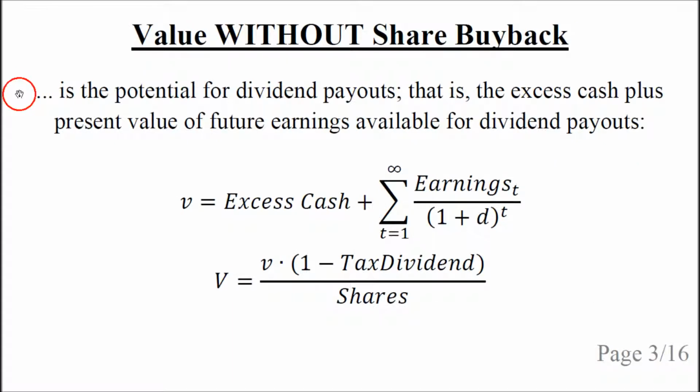I recommend that you watch the first talk on share buyback valuation, and I will just give a brief recap here. The value without a share buyback is the potential for dividend payouts. That is, it is the excess cash that could be paid out as dividends now, plus the present value of future earnings for eternity. So we have the time t going from 1 to infinity of the earnings, and then we take the present value by dividing with the discounting. The value per share and after dividend tax is denoted capital V.